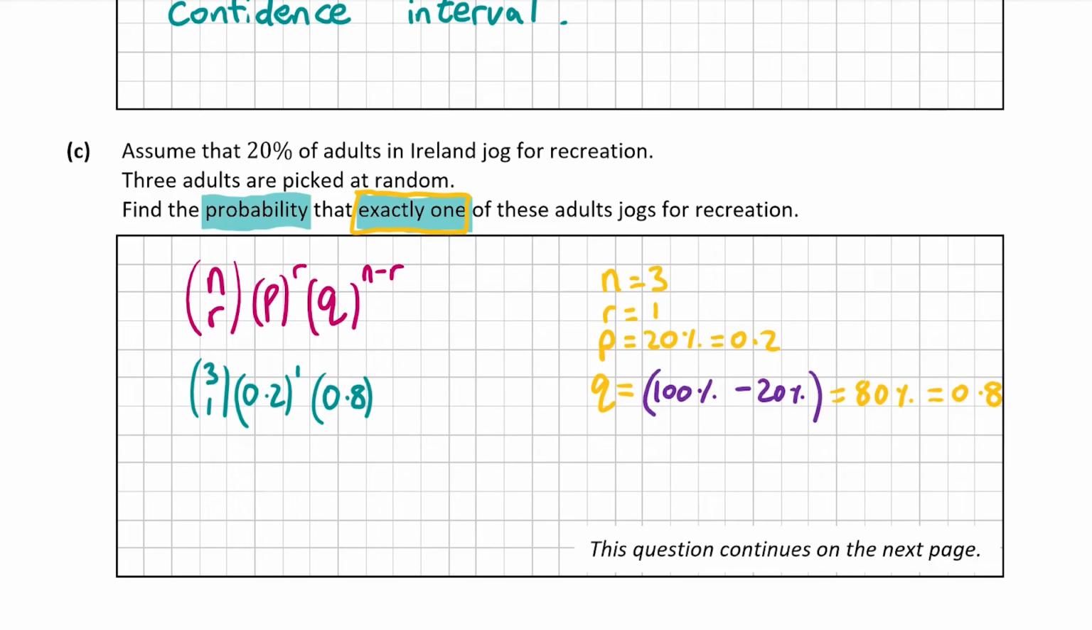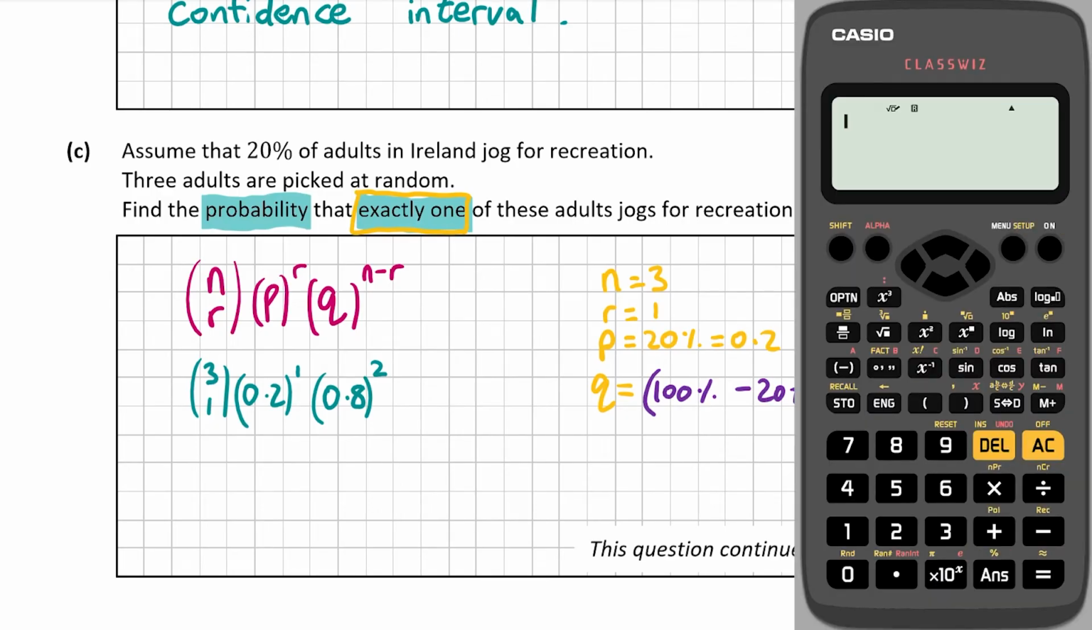So n minus r, here, is 3 minus 1, or 2. So now we can pop this into the calculator. Now people often get confused about how to put in the 3 choose 1. That isn't 3 over 1 in a fraction, it's 3 choose 1. So from 3 options you're choosing 1. And I'm going to show you now how to put that into the calculator.